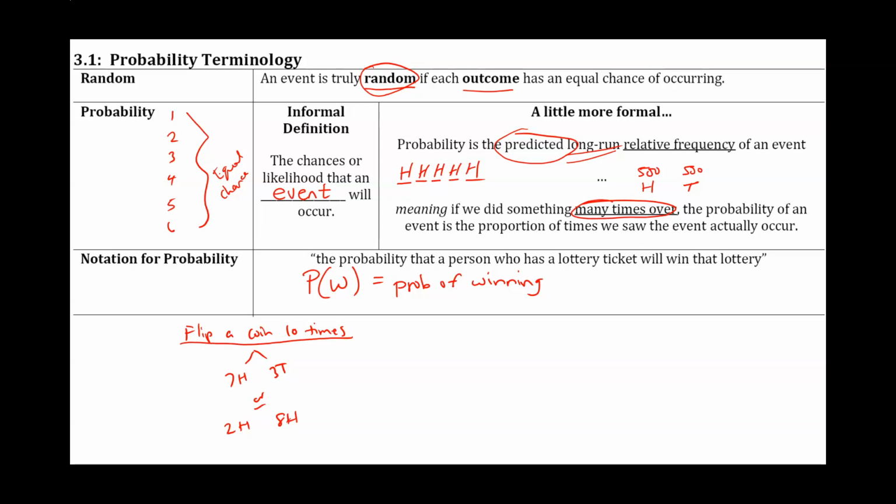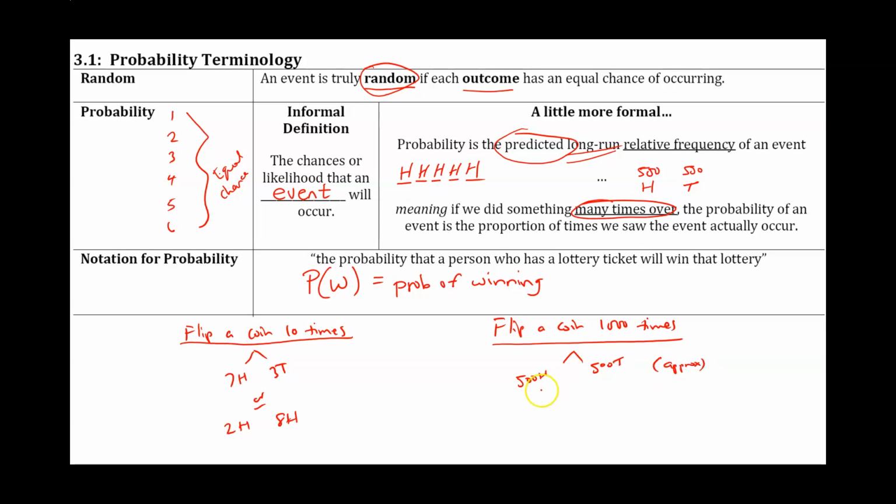So probability, though, in the long run, if we flip a coin 1,000 times, then we will get approximately 500 heads and 500 tails.